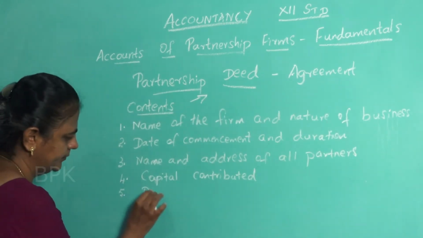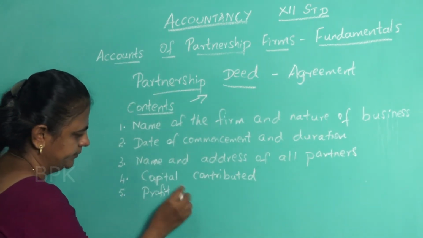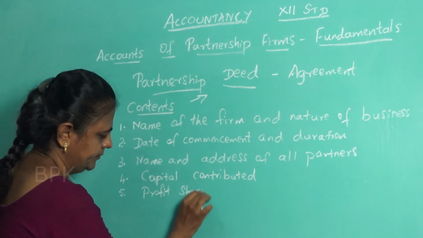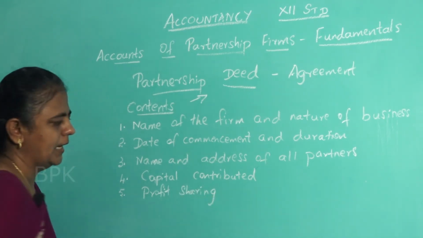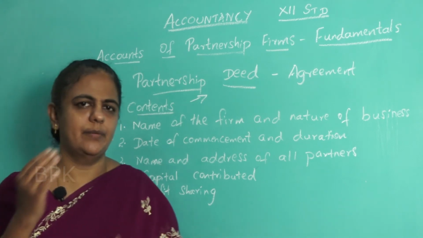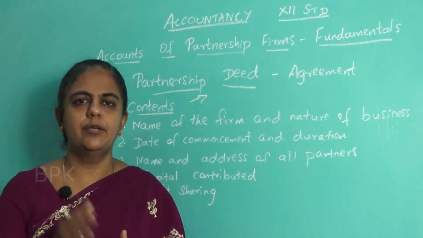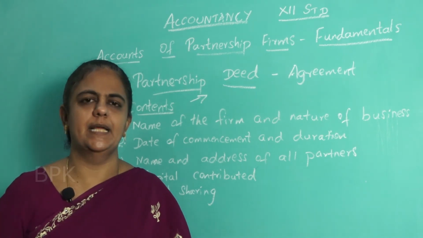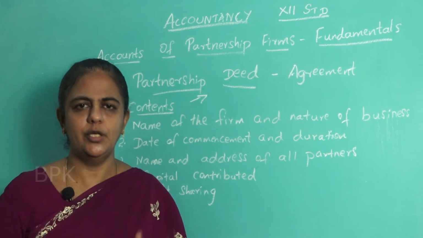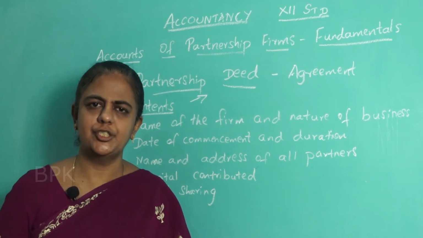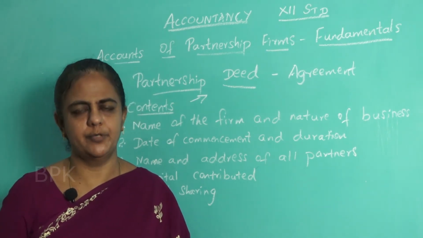Profit sharing. How they are going to share the profit is very, very important. We are doing the business just to get a profit. So how we are going to share the profit will be mentioned there. Whether you are going to share it equally, in an agreed ratio, or in the capital proportion.